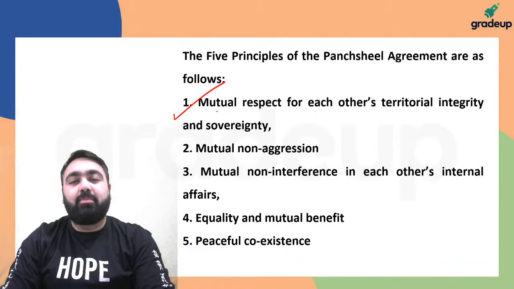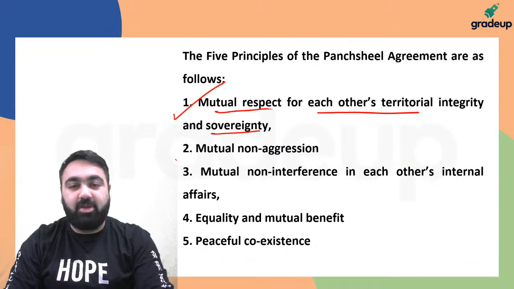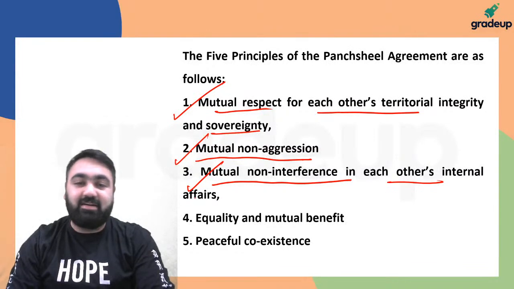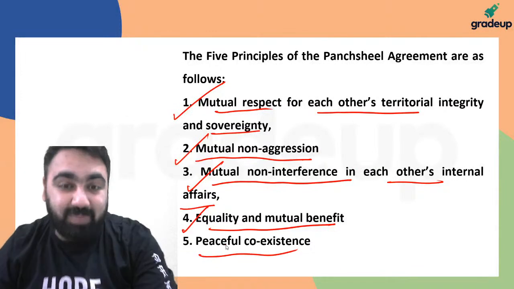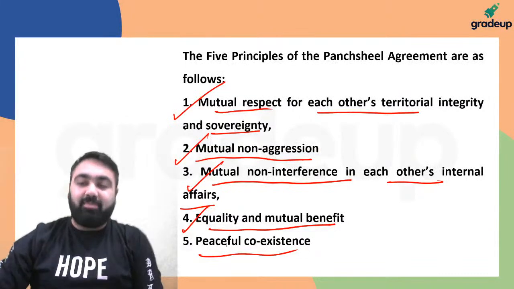These are the 5 principles of the Panchsheel Agreement. Number 1, mutual respect for each other's territorial integrity and sovereignty. Number 2, mutual non-aggression. Number 3, mutual non-interference in each other's internal affairs. Number 4, equality and mutual benefit. And number 5, peaceful coexistence. Please, please remember these 5. These are very important for your mains examination.